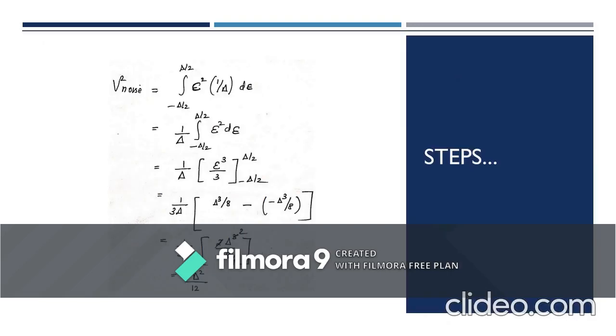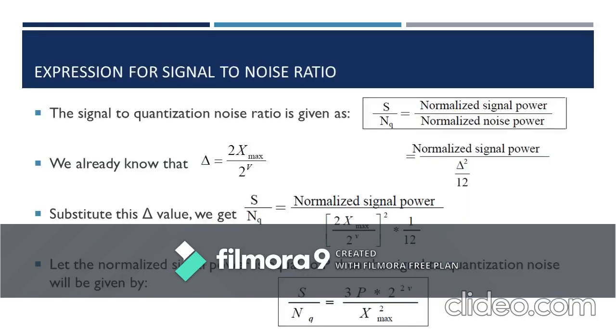So this is the step-by-step procedure which I have written showing how del square by 12 is obtained. Initially, as I said, 1 by del can be taken out, then on integrating epsilon square we get epsilon power 3 by 3. On substituting the upper limit and the lower limit and subtracting them, we get del square by 12. So now we have obtained the equation for noise power, which is del square by 12.